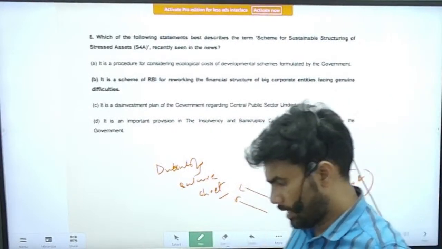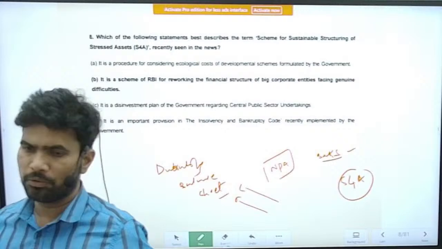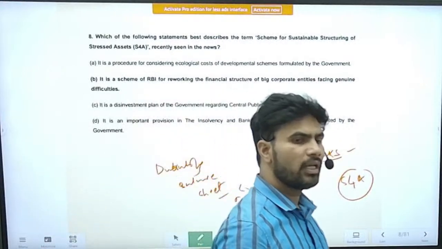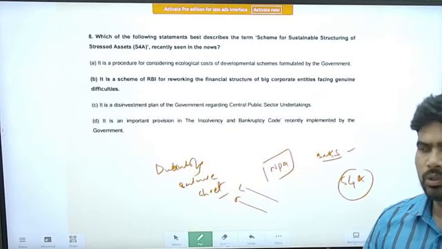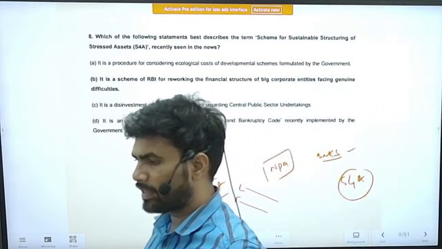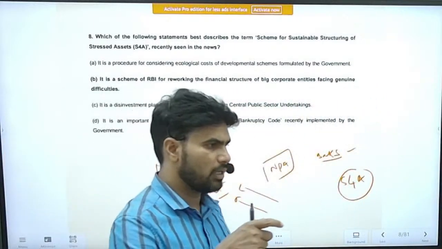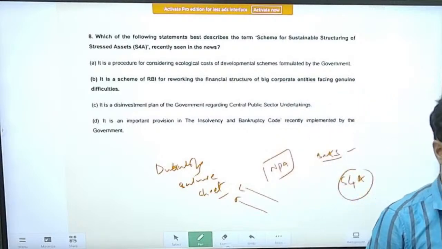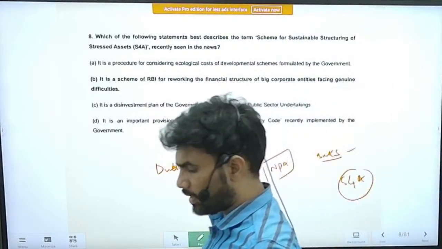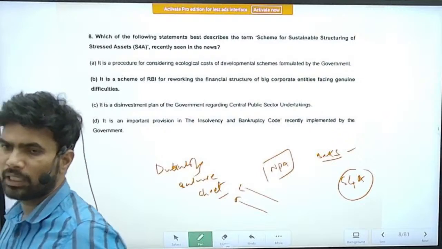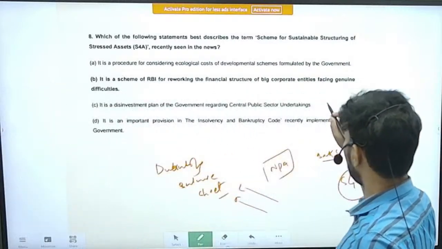But some entrepreneurs or businessmen, they were willingly not paying. So they were later named as willful defaulters, and some industrialists have been named as willful defaulters. The famous name you know very well, Vijay Mallya.